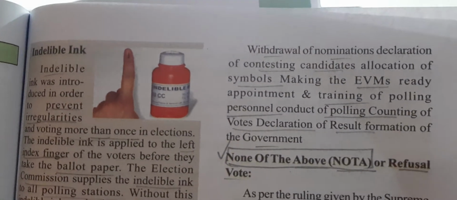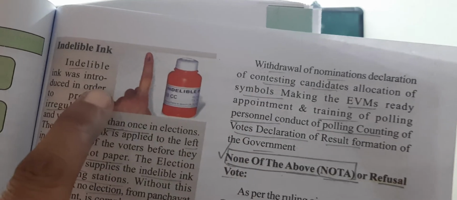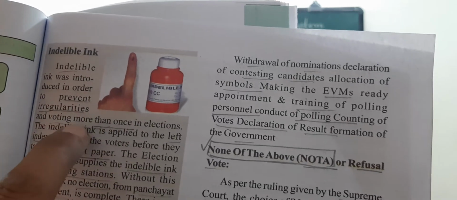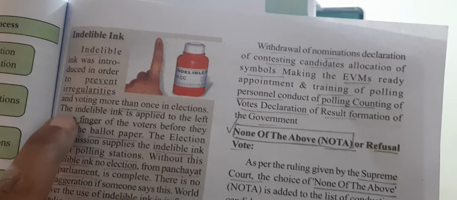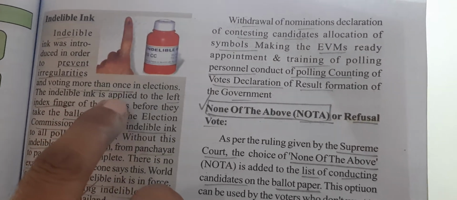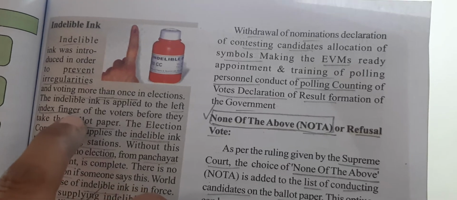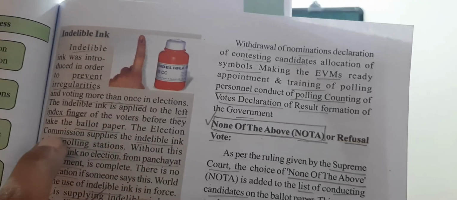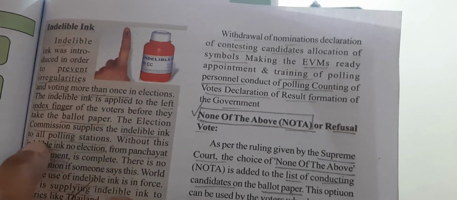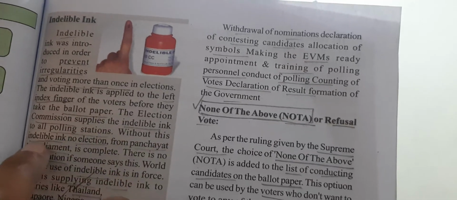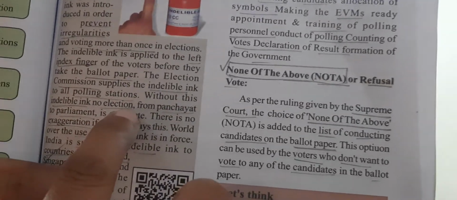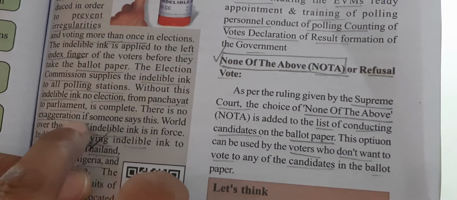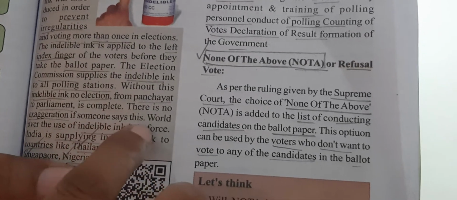Next, children, this is indelible ink. This indelible ink was introduced in order to prevent irregularities and voting more than once in elections. The indelible ink is applied to the left index finger of the voters before they take the ballot paper. The Election Commission supplies the indelible ink to all polling stations. Without this indelible ink, no election from panchayat to parliament is complete. There is no exaggeration if someone says this.